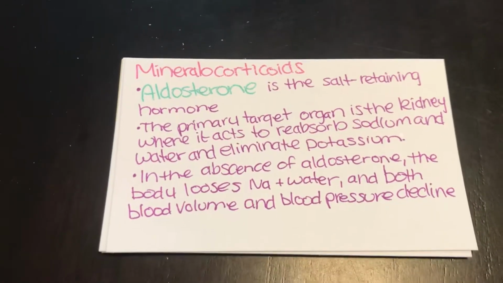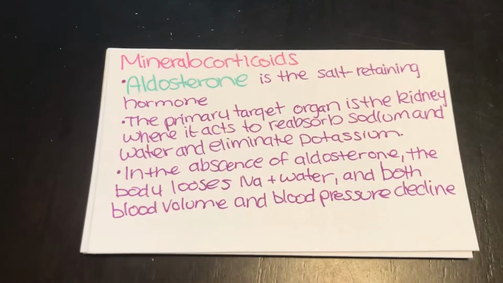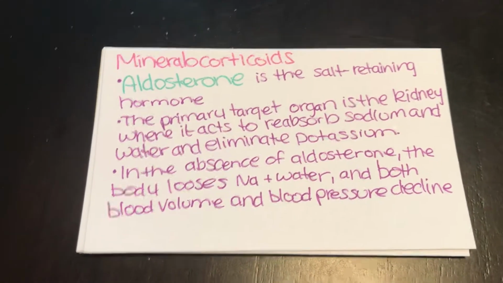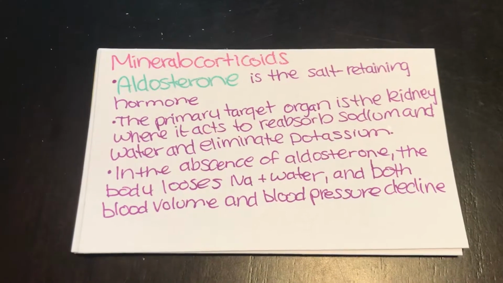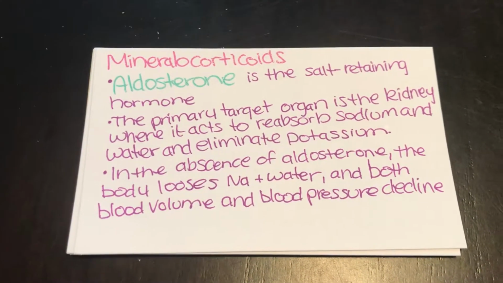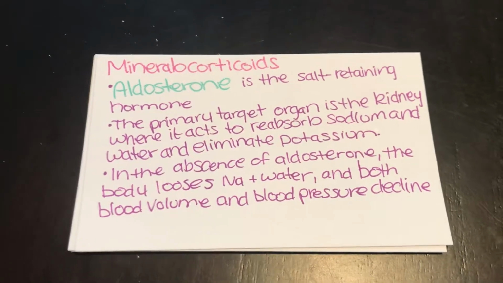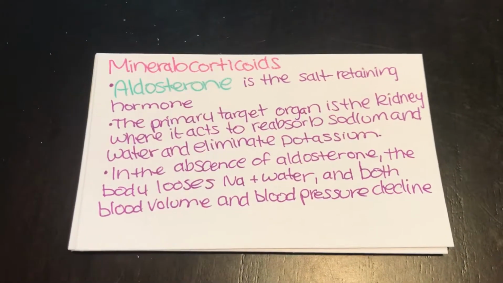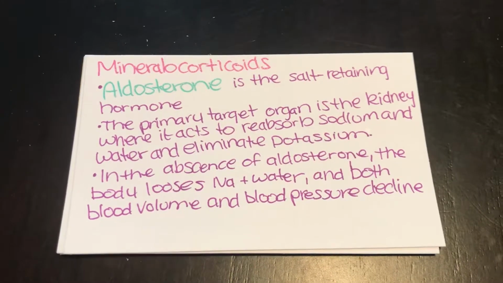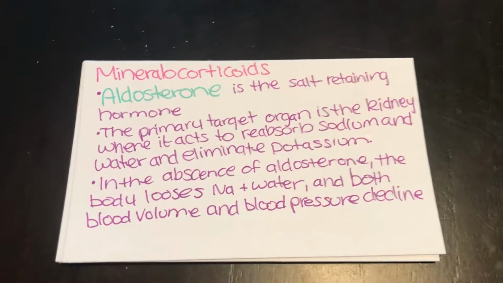Your mineralocorticoids. This is aldosterone. It is known as the salt-retaining hormone. The primary target organ is the kidney, where it acts to reabsorb sodium and water and eliminate potassium. In the absence of aldosterone, the body loses salt and water, and both blood volume and blood pressure decline.